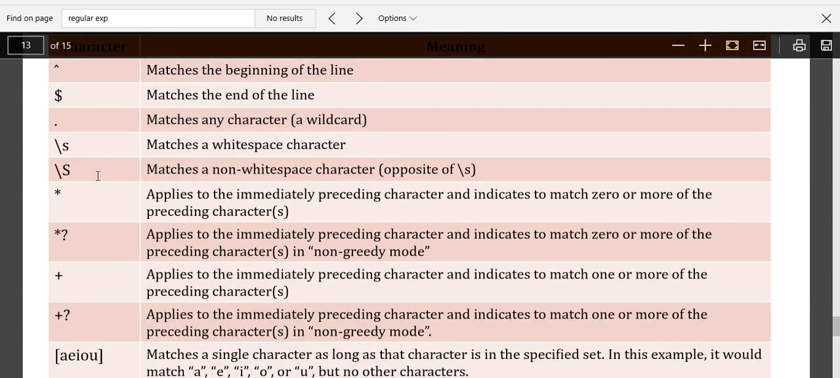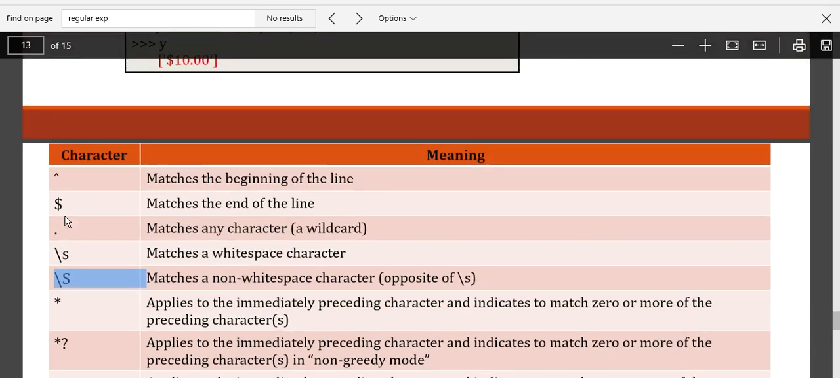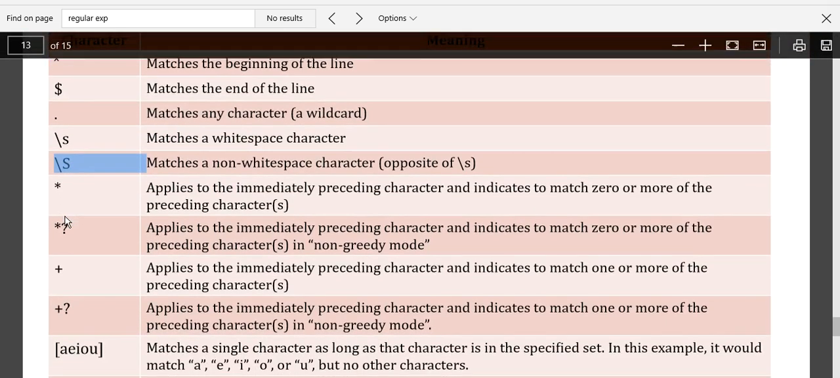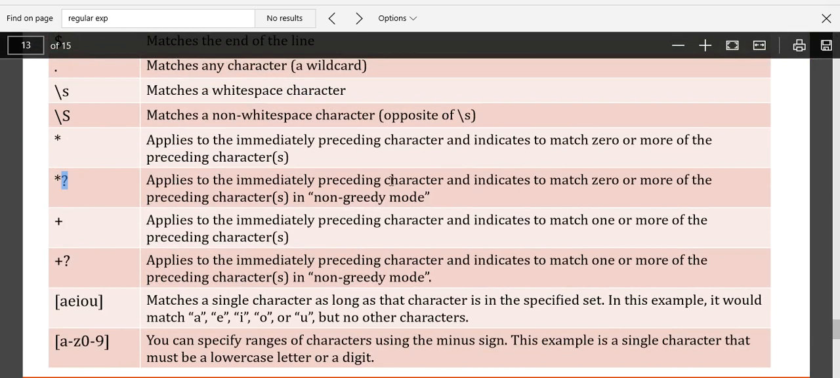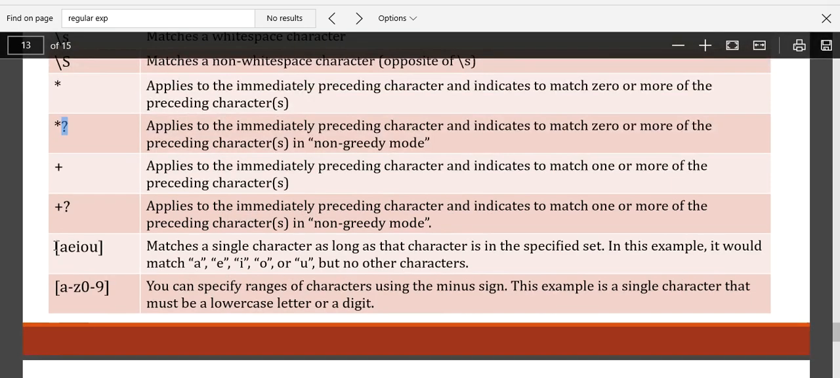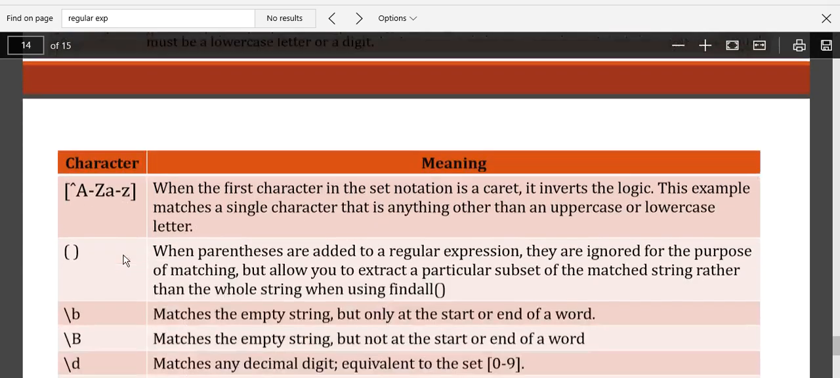If you go through this, you have small s and capital S, and backslash d, small d and capital D. Small d represents any digit, and capital D, if I use it, means anything except digits. Star and question mark apply to the immediately preceding character and indicate to match 0 or more occurrences. So I want to match only these characters, that is A, E, I, O, U, A or E or I or O or U. That is how we are using it.